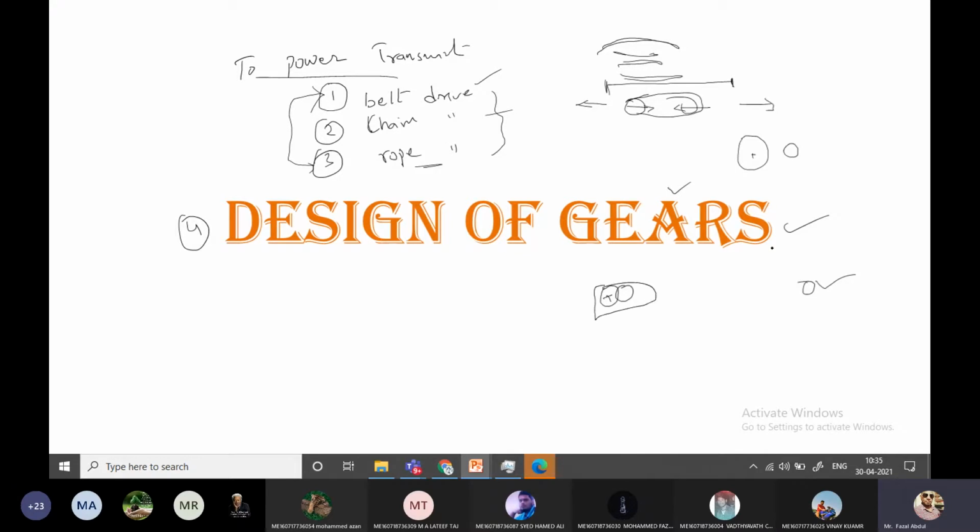This is the reason these gears are known as positive displacement drives. Because gears have these advantages over the other transmission systems, we can call them the best source to transmit power.